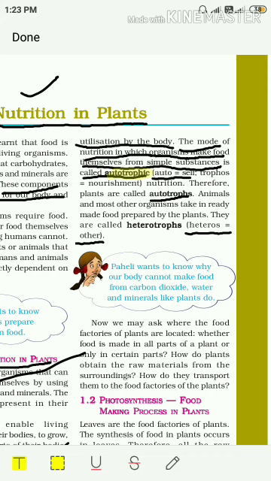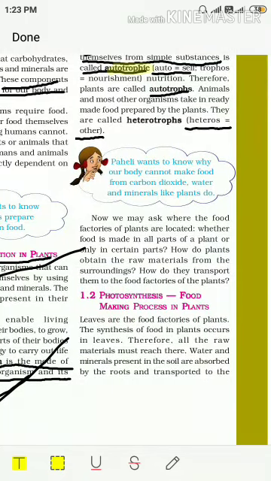So, here we have discussed autotrophic and heterotrophic mode of nutrition. Now, you can give example of heterotrophic mode of nutrition or heterotrophs. Yes, human beings are heterotrophs because we depend for our food on plants. Okay, so we are heterotrophs. Now, I think you all understood about the mode of nutrition, nutrients and nutrition.